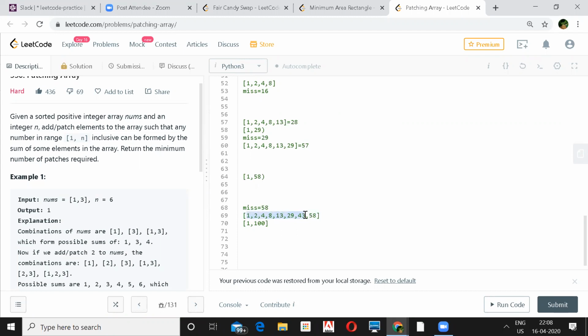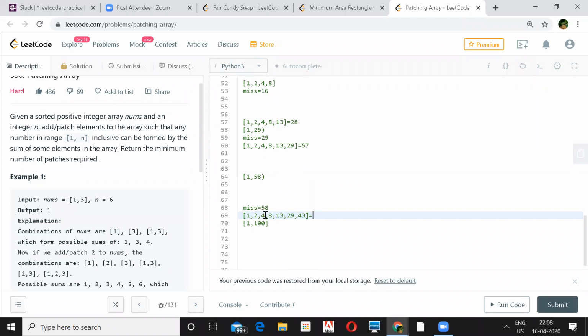Okay, but that doesn't mean that you have to add 58 to get 100. 58, because I'm tracking the sum from behind. No. Up to this extent, what is the maximum? Let's say 58 if I don't add. What will be the sum here?